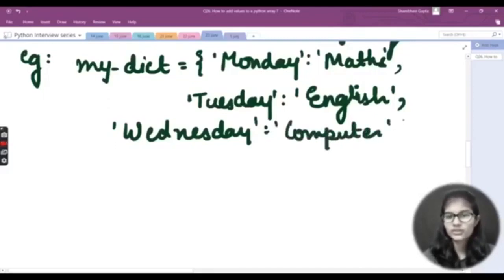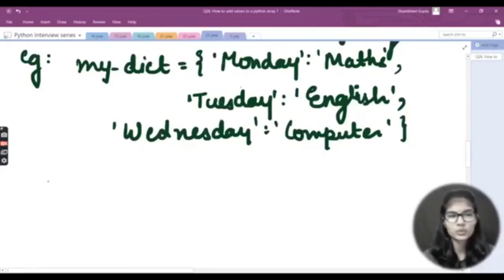So this much only you need to define. Again, you need not take all the days, right? Only one or two or three things are needed inside the dictionary. So this Monday colon maths is my one whole dictionary entry, right? Monday is my key for it, and maths is my value. So Monday, Tuesday and Wednesday are my keys; maths, English and computer are my values, right?